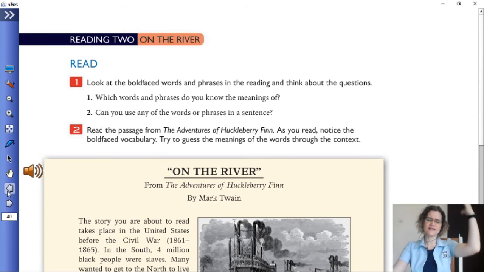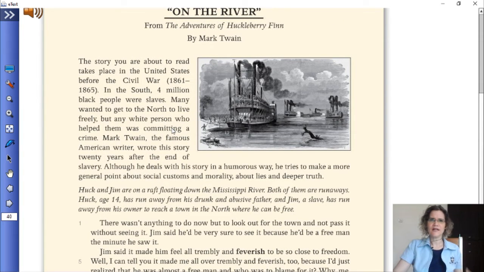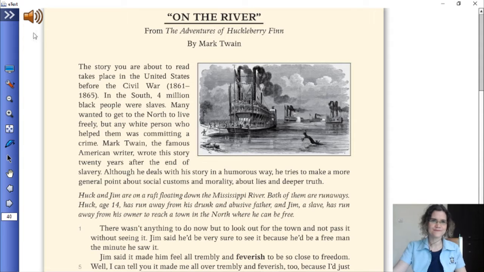Okay, from there we already get an idea, especially from the beginning, because it gives an introduction of the story. The Adventures of Huckleberry Finn, that's a thick book, okay? So this is just an excerpt. This is just a very short part taken from a very long story. Mostly when they use excerpts, they always give you an introduction of the story to know where we are in the story, because it's only a particular part of it. Awesome. Okay, so having done that, let's listen and read along.